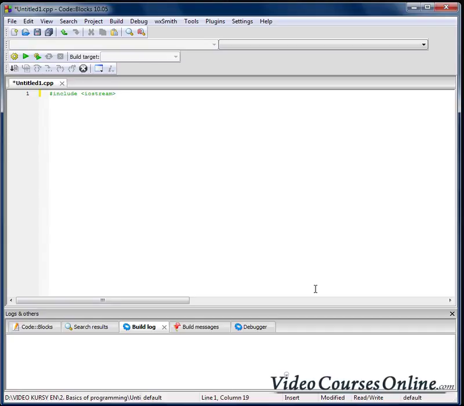Let's note that if you want to note something in our program, well, in our source code, and we don't want it to be interpreted by the compiler, we can use the comment signs, which allow us to comment our program. Two slashes, and I can now write something like iostream stands for input output stream.